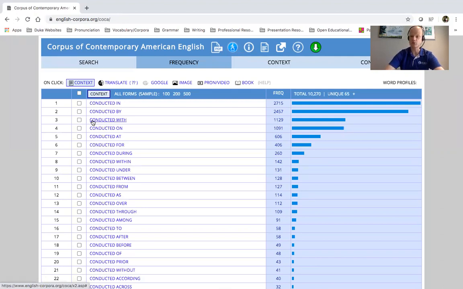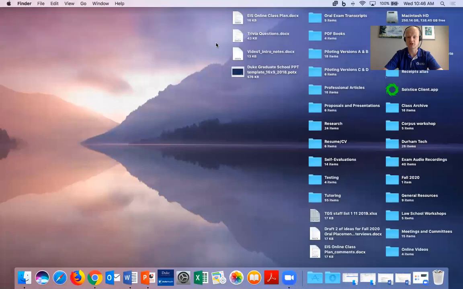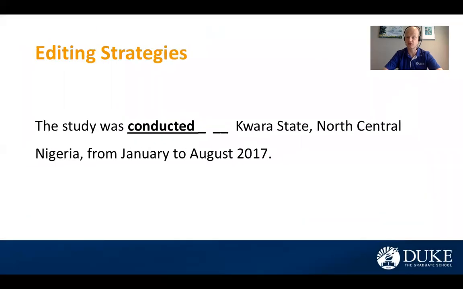Now you can see right away that there are many options that you might have in terms of a preposition to follow conducted, right? If you click these, it takes you to a context. You can see further context, and start to deduce by the context: does this context match what you want to say? So after some examination, you might determine that the correct preposition in this context should be in. This study was conducted in Kwara State, North Central Nigeria.